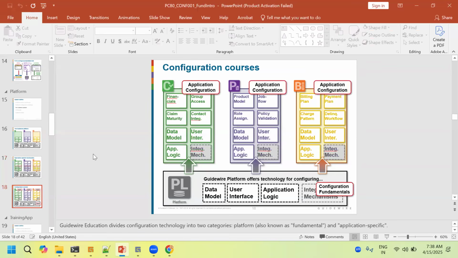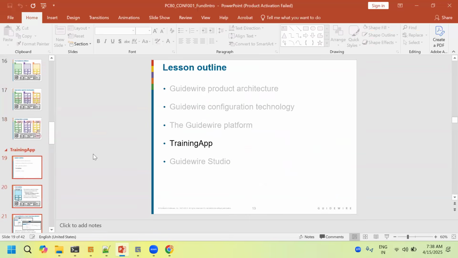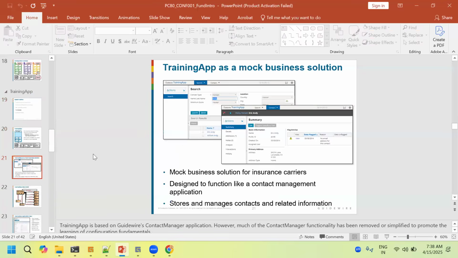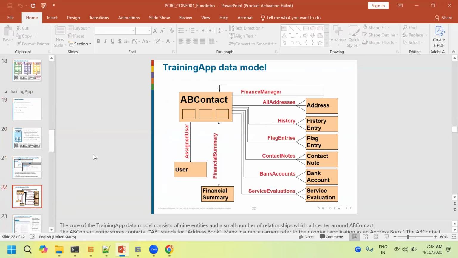Next, configuration courses. This is all the same thing. Application configuration, every configuration fundamentals. Whatever your configuration things, they are basic for all 3 X centers: ClaimCenter, PolicyCenter, and BillingCenter. And the training app, just leave this session. It is just explaining what is in the training app. I don't want to explain these things.